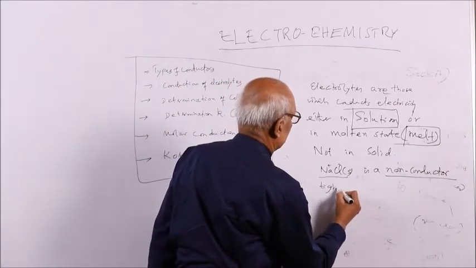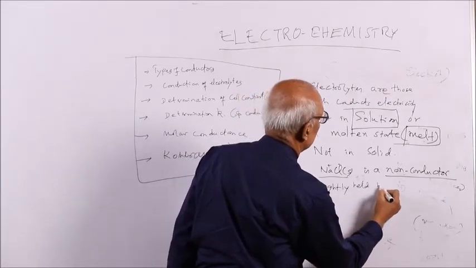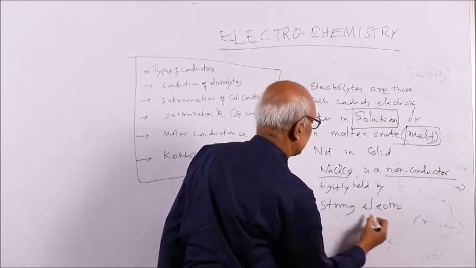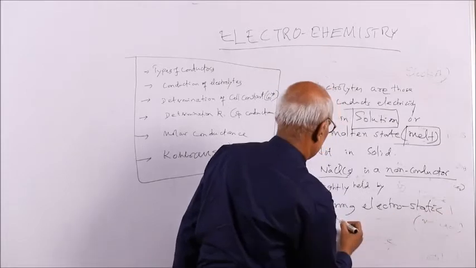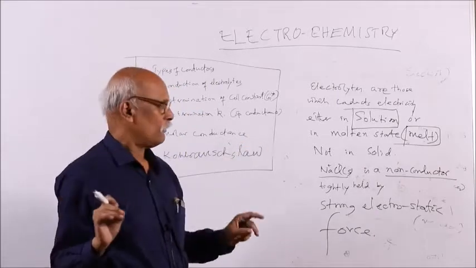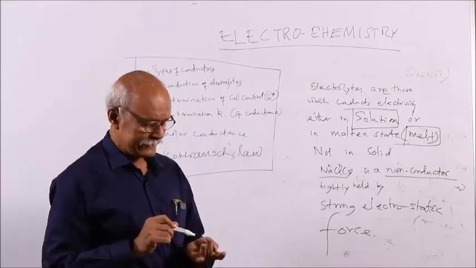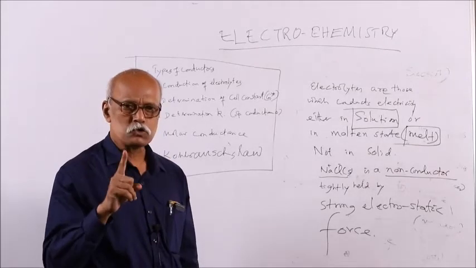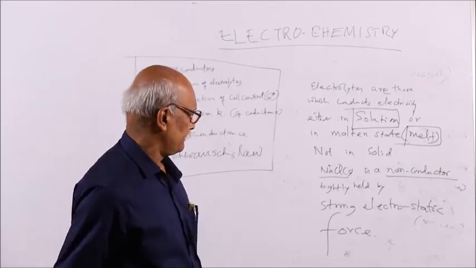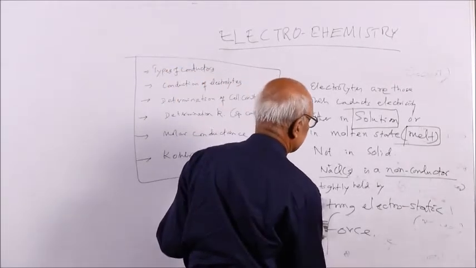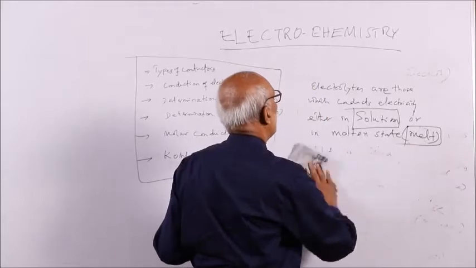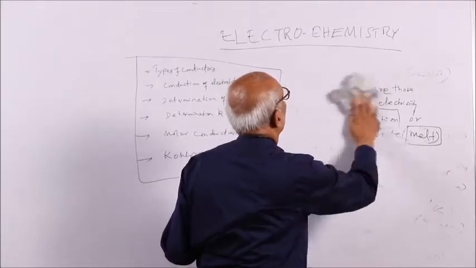Tightly held by strong electrostatic force. So the ions cannot move. Unless the ion moves, it cannot conduct electricity. So conduction of electricity is due to movement of ions. Suppose the medium is more viscous, then naturally the conduction decreases due to the frictional force. The frictional resistance also weakens the conducting power of ions.